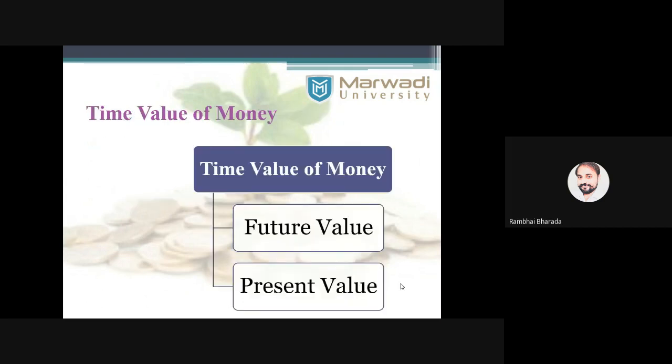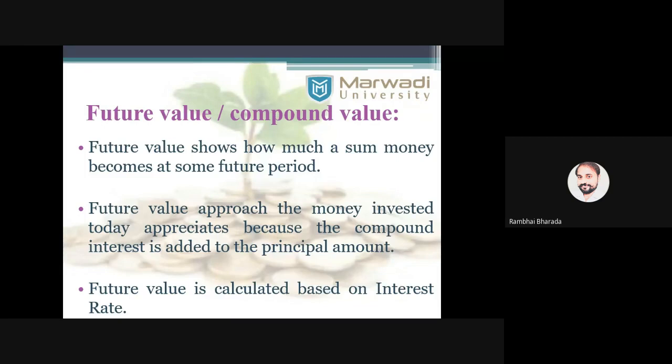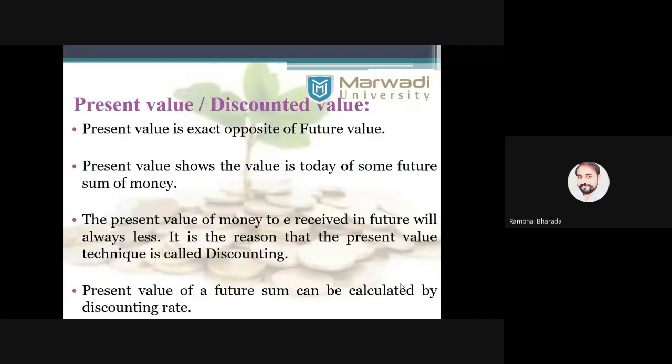These are the reasons we have already discussed: future value and present value. Future value means the value of money that you will receive in the near future, after a fixed period, after 2 years, after 5 years. And present value means the value today of future money. If you are receiving 10 lakh rupees in 2025, what is the value right now, today, of that 10 lakh rupees?